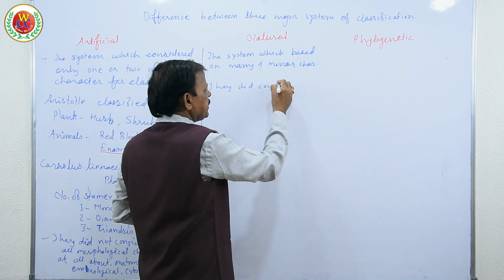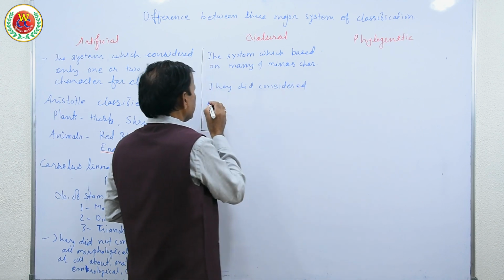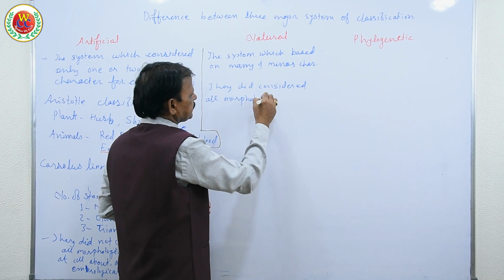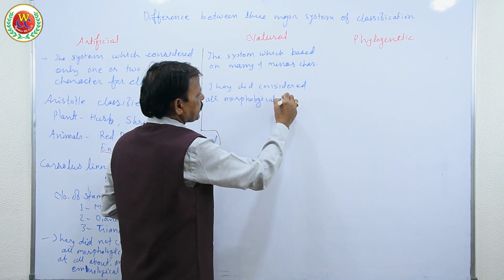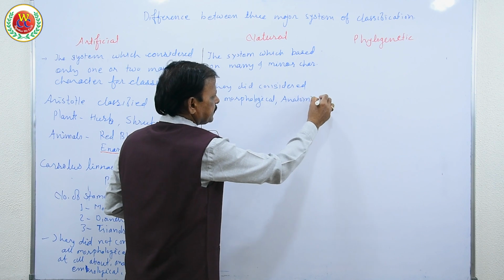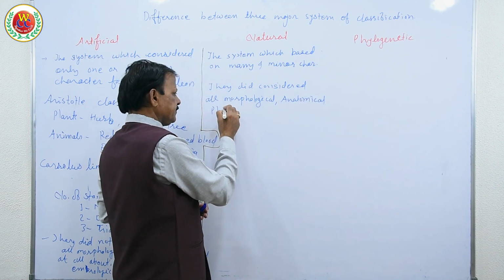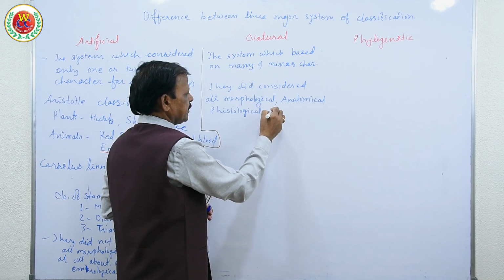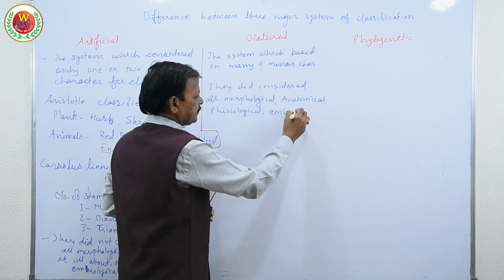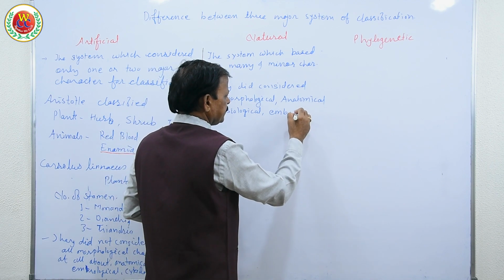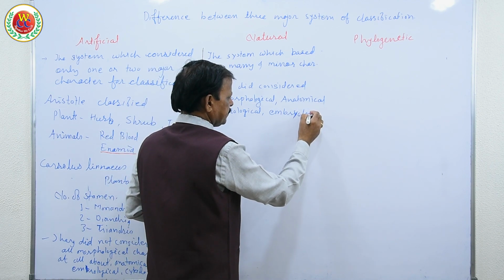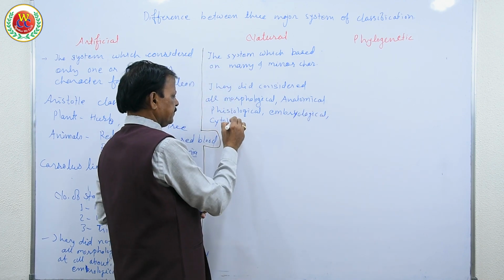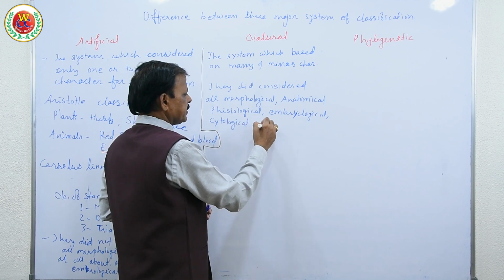But in this system, Bentham and Hooker considered all morphological, anatomical, physiological, embryological, cytological and phytochemical characters.